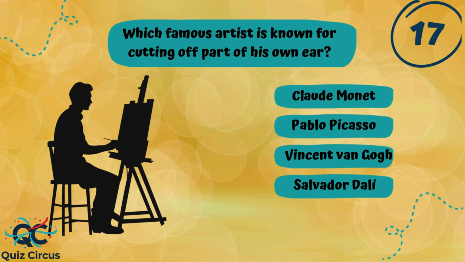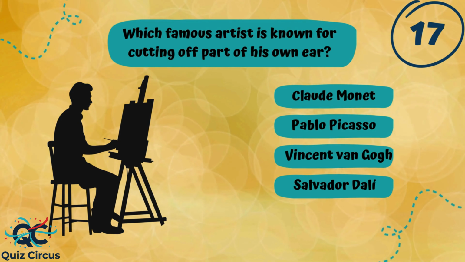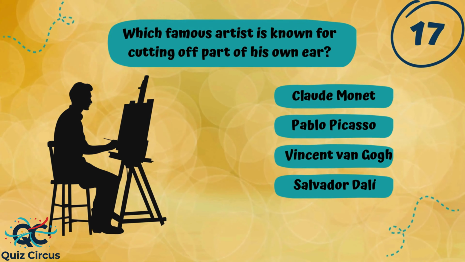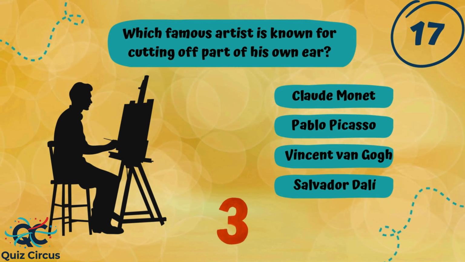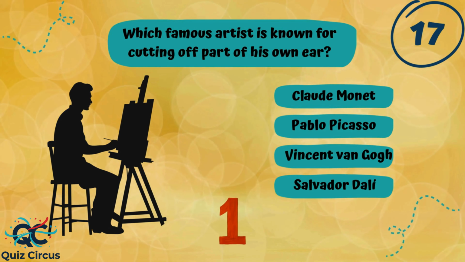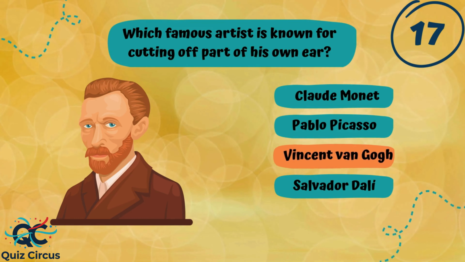Which famous artist is known for cutting off part of his own ear? Claude Monet, Pablo Picasso, Vincent van Gogh, or Salvador Dali? If you chose Vincent van Gogh, you nailed it!